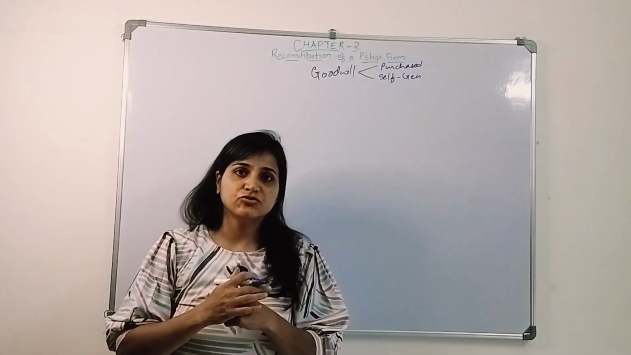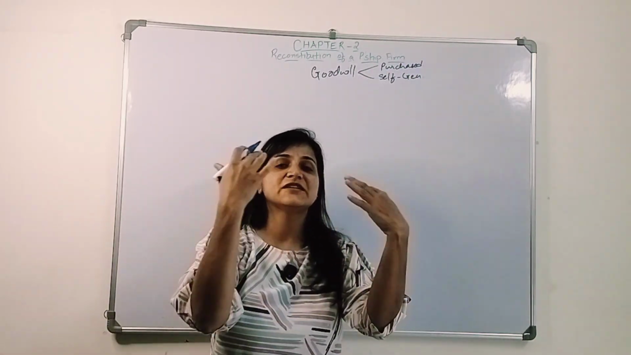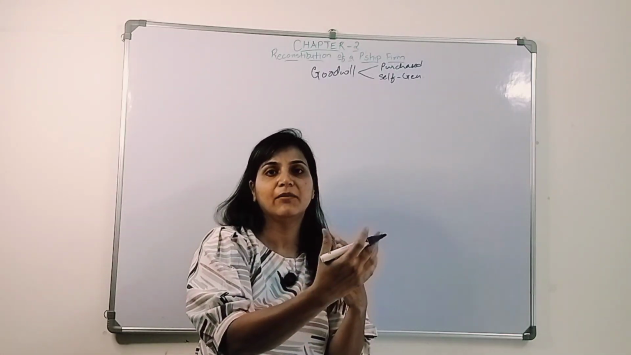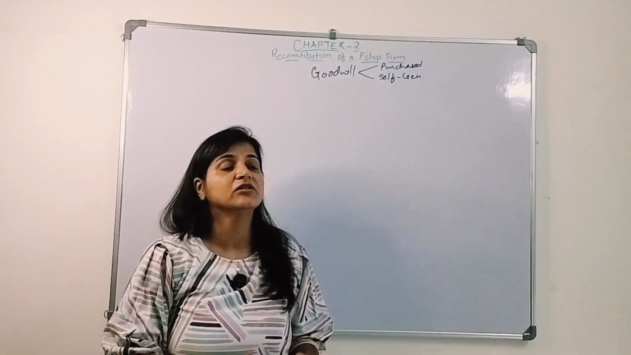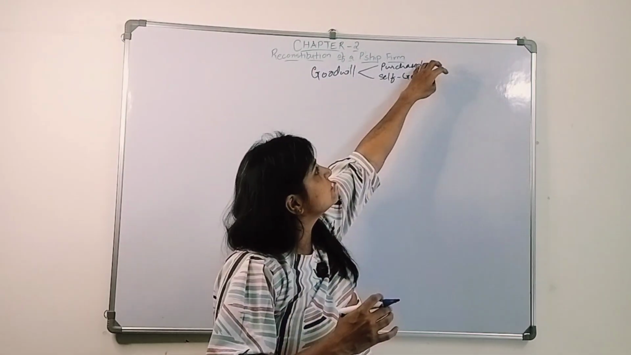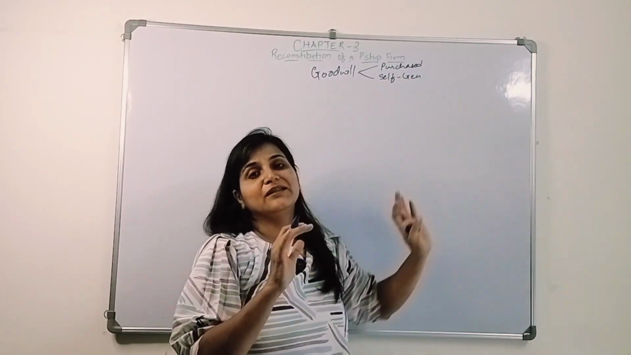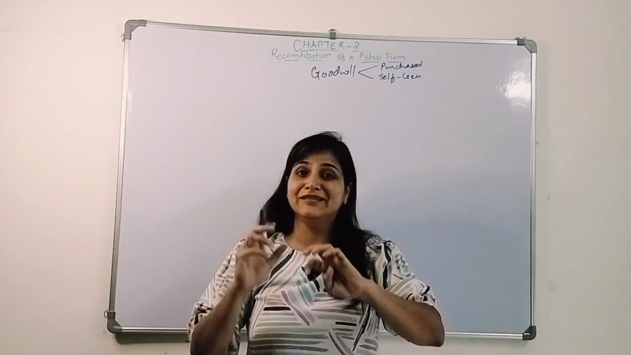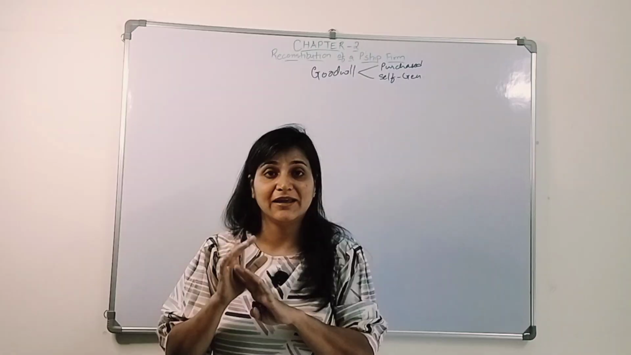Okay, purchased goodwill: when one organization purchases another organization and pays a goodwill amount for that organization, that is purchased goodwill. Only that purchased goodwill can be shown in the books. Purchased goodwill will only be shown in the books as an intangible asset.